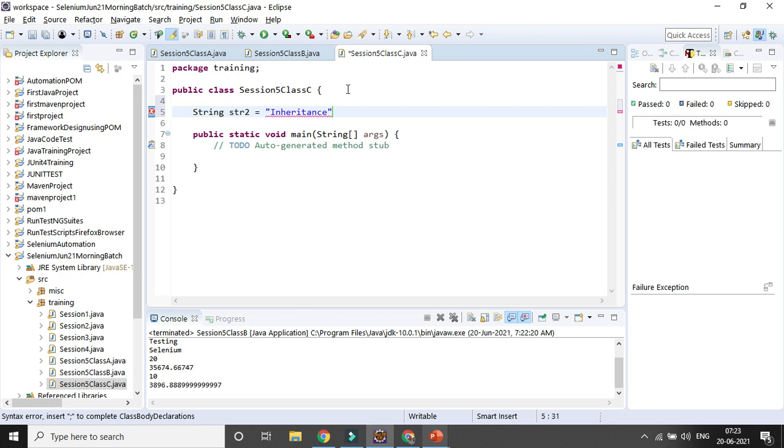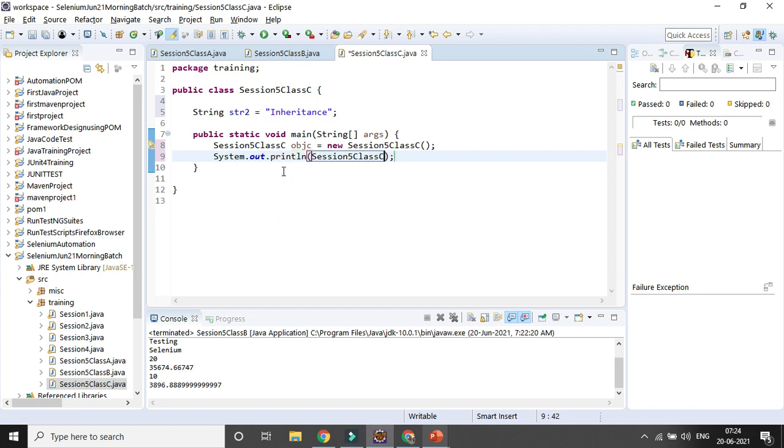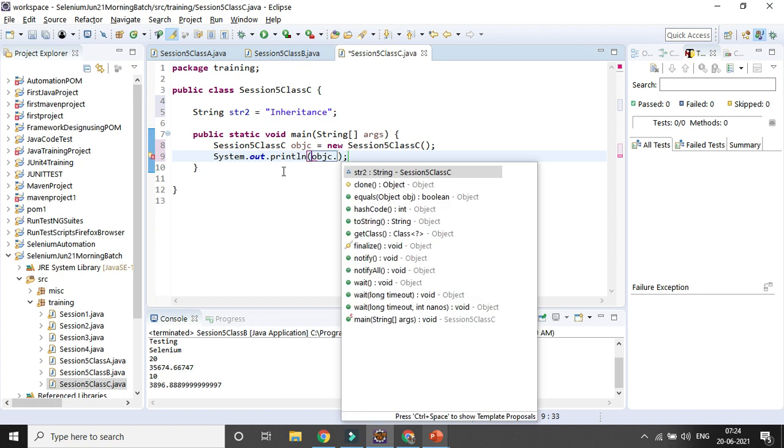Okay, so that's the simple thing. And now if you are creating an object, for instance here simply in the main method, you can directly write object C equal to new, and then you can access whatever variable has been declared. You can create some more methods as well. Object C, obj C, press dot, you can see str2 is coming. Now you can access it.